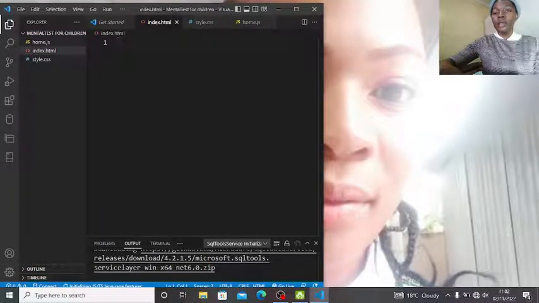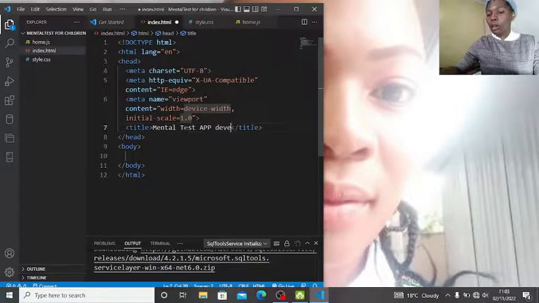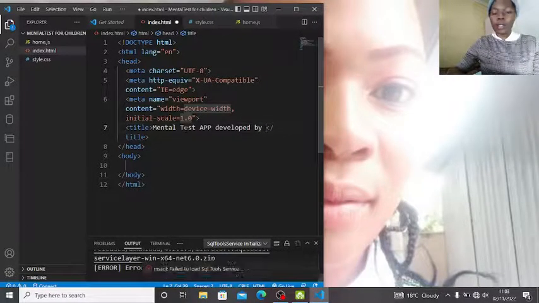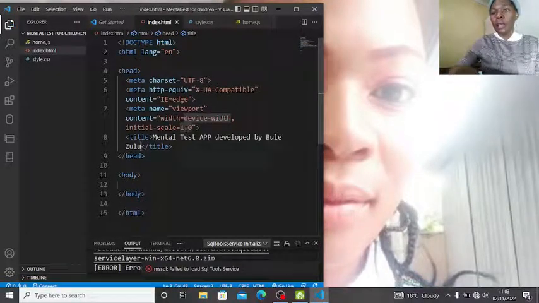First thing, in the HTML file, change the title. We say it's a mental test app, developed by, give yourself a name, just give yourself some credit. Developed by Bule Zulu, which is my name. You can also type in your name.